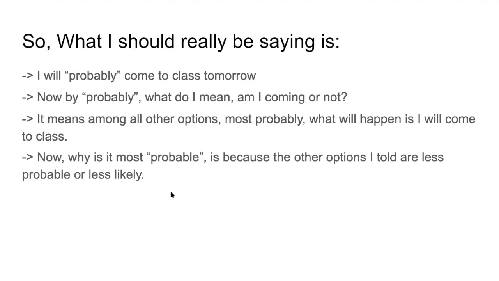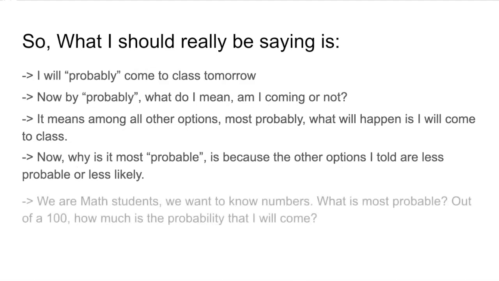Why is it most probable? Because other options are less probable or less likely. Because how many times can there be Bharat Bandh? Not every day. And how many times will I fall ill, right? So they're less probable. But we are math students. Just more or less is not enough. We need numbers, correct? So how do we come to a number?